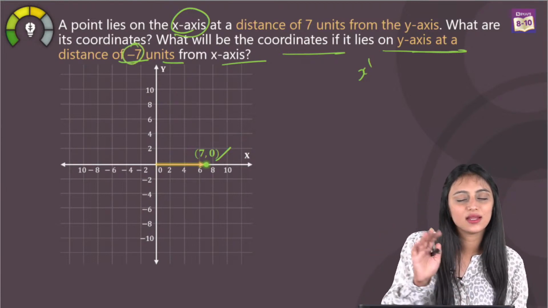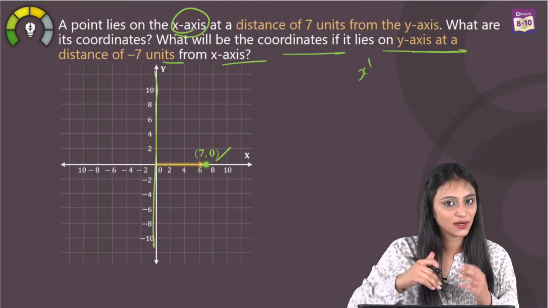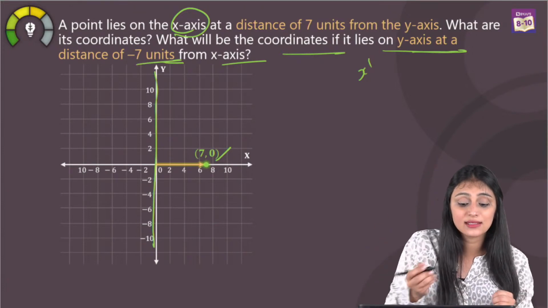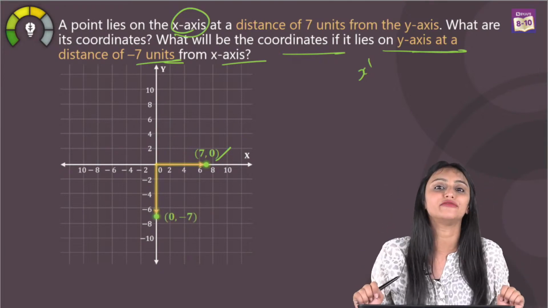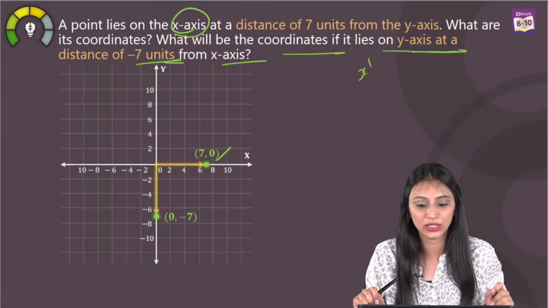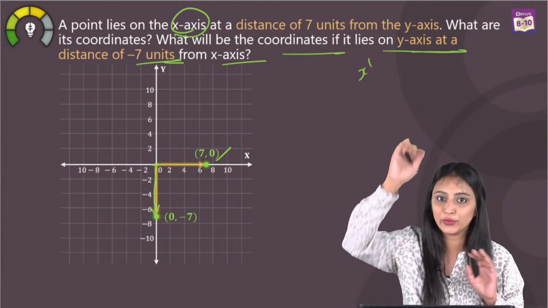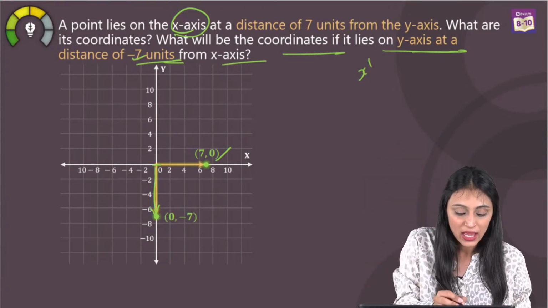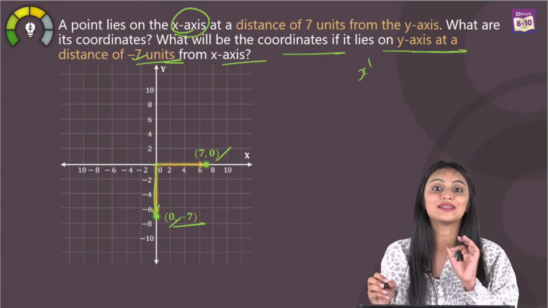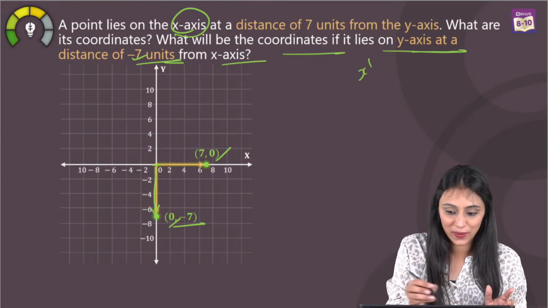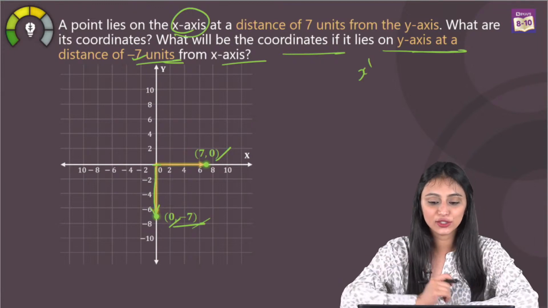Since distance is never negative, but here it is mentioned it is lying on the y-axis. I don't know on the positive side or the negative side, but the question mentions -7 units from x-axis. Since it is mentioning that it is -7, that means we are considering the negative part here. These are the small keywords that you need to look for. That means from the x-axis, -7 units are going to be there, not in the upward direction. So that's going to be 0, -7. Since it is lying on y-axis, here the abscissa is 0, the x-coordinate is 0. So we have 0, -7 over here. That would be the point. So these are the two coordinates that we have.